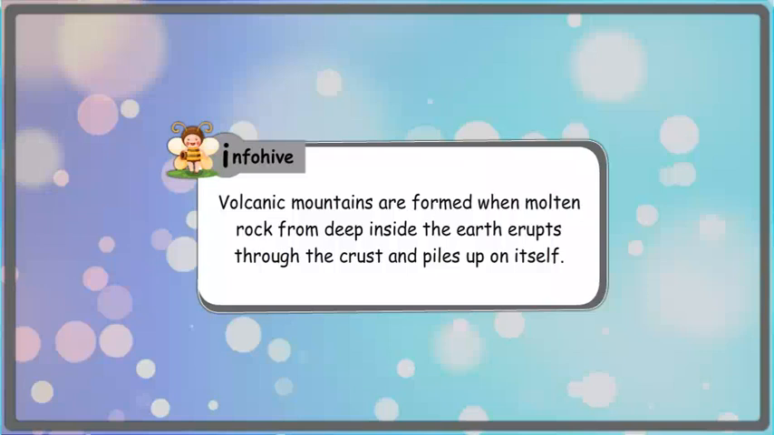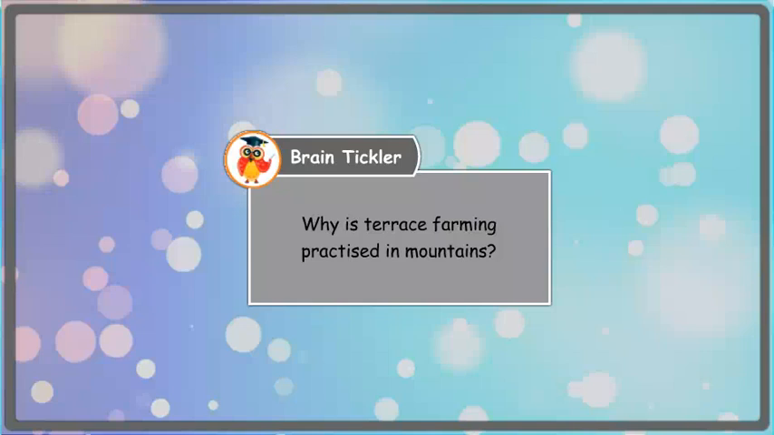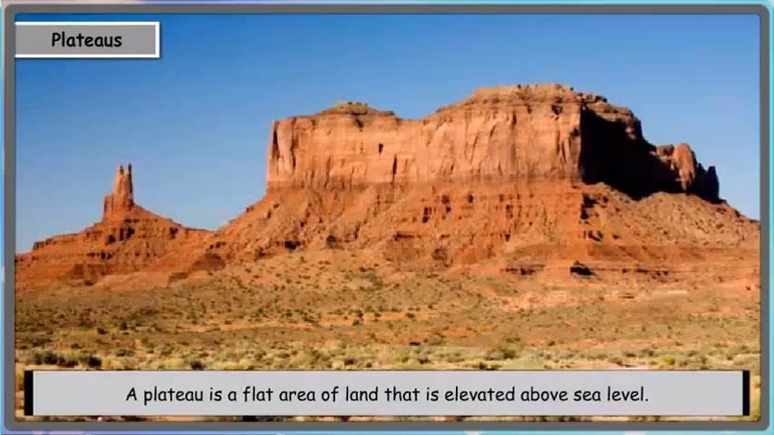Info Hive. Volcanic mountains are formed when molten rock from deep inside the earth erupts through the crust and piles up on itself. Brain tickler. Why is terrace farming practiced in mountains?